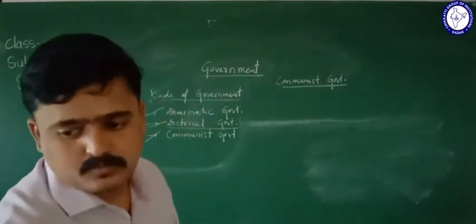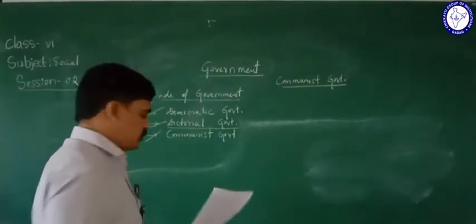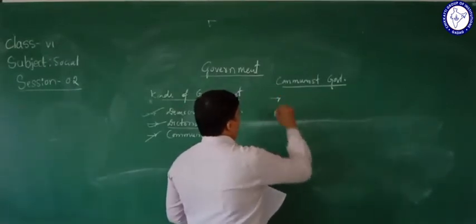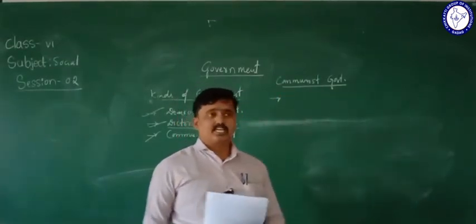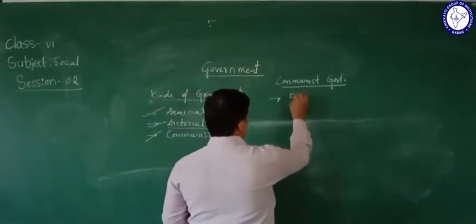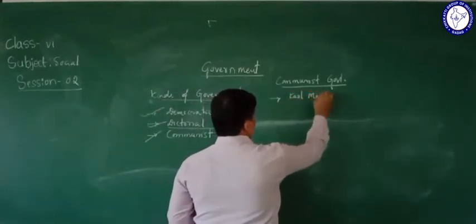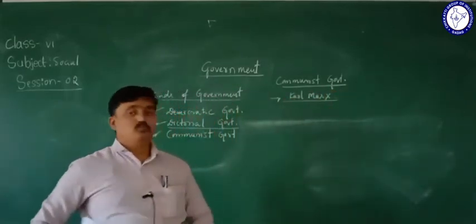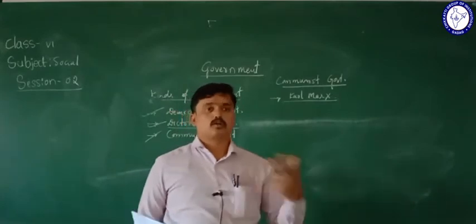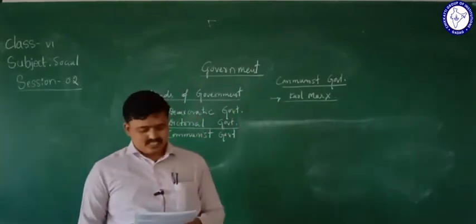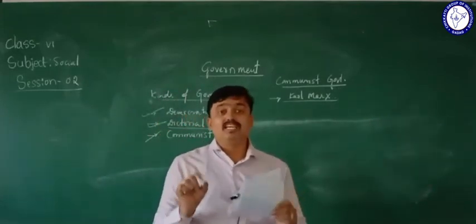Communist government. Let's see here. And who formed this kind of government? Nothing but Karl Marx. He is the creator of this communist government here. Oh, Karl Marx. Okay, and this is a government that believes...